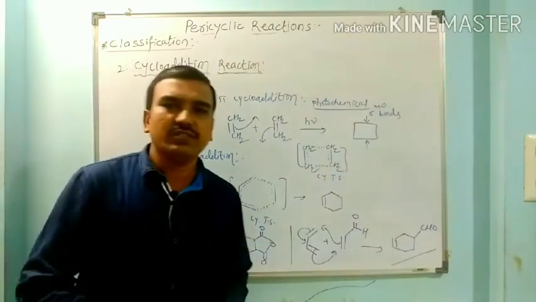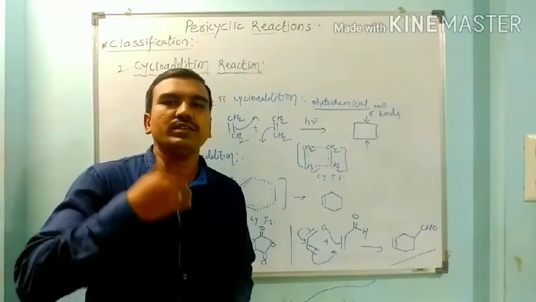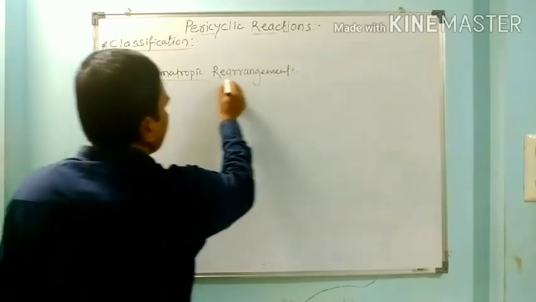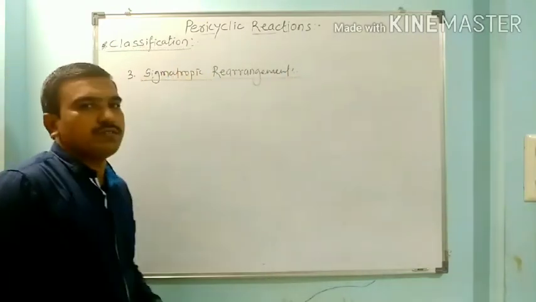The next reaction we have to see is sigmatropic rearrangement.